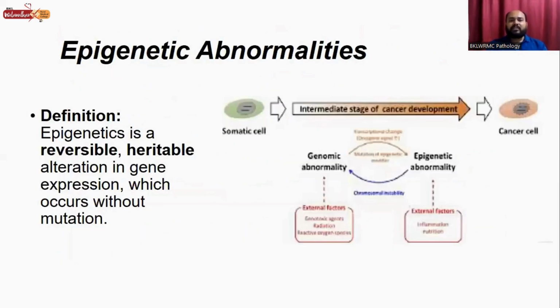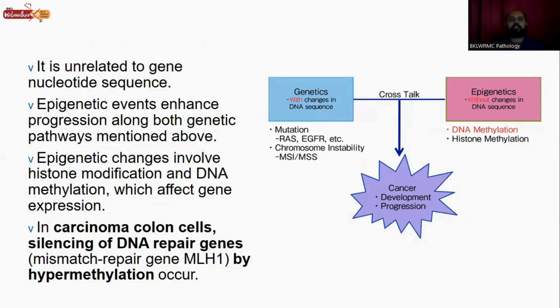Then we will see the epigenetic abnormalities. What happens here is the somatic cell is converted into the cancer cell by epigenetic abnormalities. Epigenetics is reversible, heritable alteration in gene expression which occurs without mutation. So this happens in the pathogenesis of colorectal carcinoma.